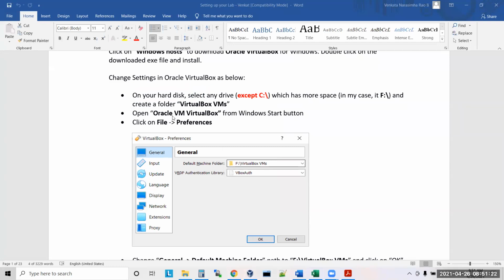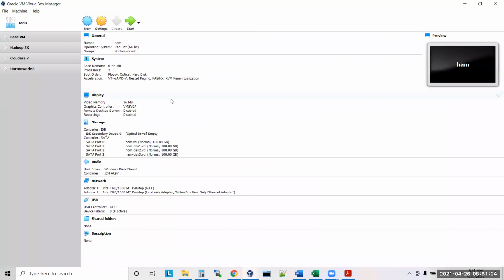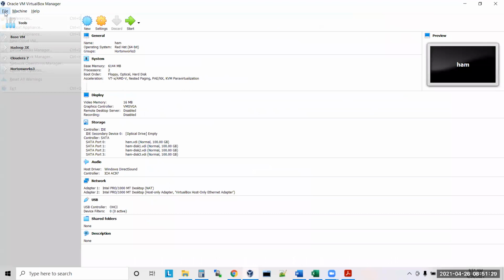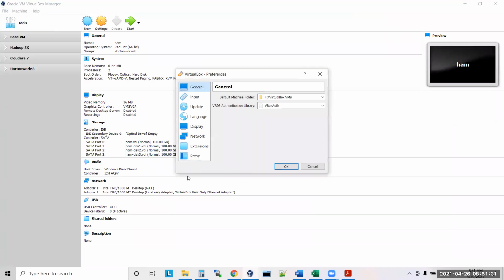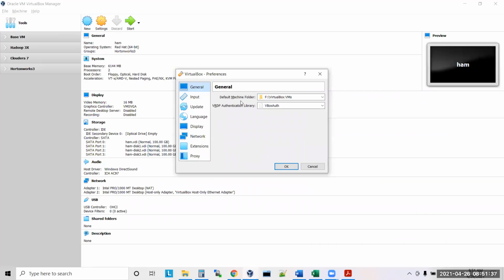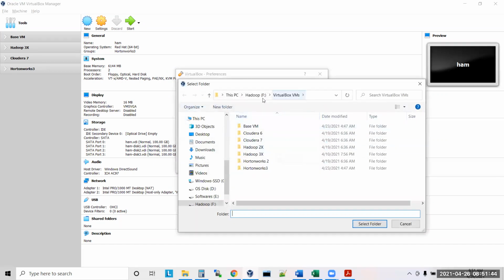Open Oracle VM VirtualBox. Then click on File and Preferences. Then go to General, Default Machine Folder. Click on General, Default Machine Folder. Here you select the folder. What is the folder?